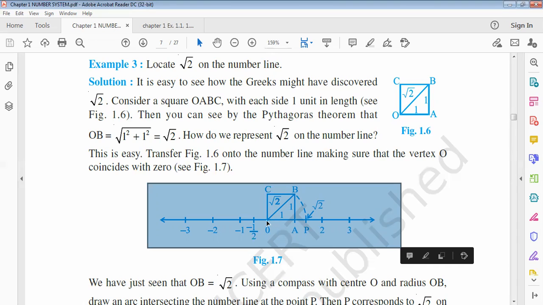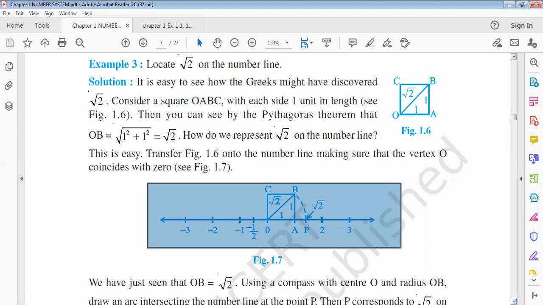So what do we have to do? As we have already found, the value of OB is equal to root 2. Now how can we make a point on the number line that represents root 2? So we take our compass, put the center at the point O, take a radius of arc OB, and then draw an arc which intersects the real number line at point P.